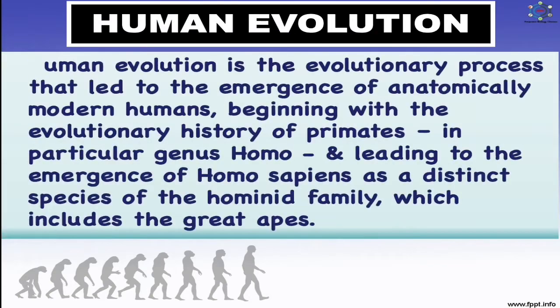So, human evolution is the evolutionary process that led to the emergence of anatomically modern humans, beginning with the evolutionary history of primates, in particular genus Homo, and leading to the emergence of Homo sapiens as a distinct species of the hominid family, which includes the great apes.